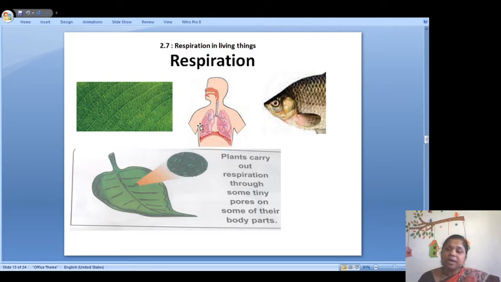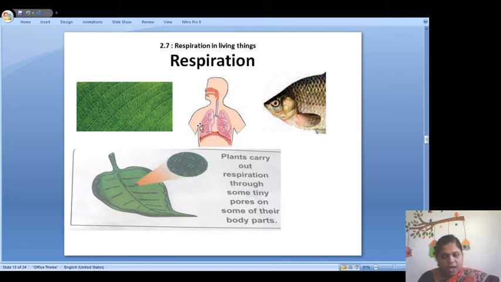Plants also respire. How do they respire? In their leaves there are tiny pores, and with the help of those tiny pores, plants carry out their respiration process. Similarly, fish in the water also carry out the respiration process. They absorb oxygen which is mixed in the water for their respiration process.